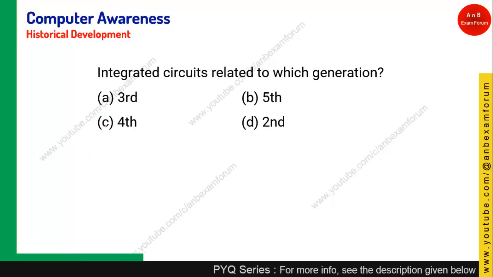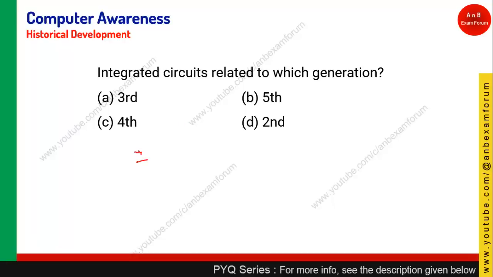Again, from the generations: integrated circuit relates to which generation? These are the four options. We have seen the first generation is related to vacuum tubes, second generation is related to transistors, third is related to ICs, integrated circuits. So option A should be the right answer, and option A is the right answer.